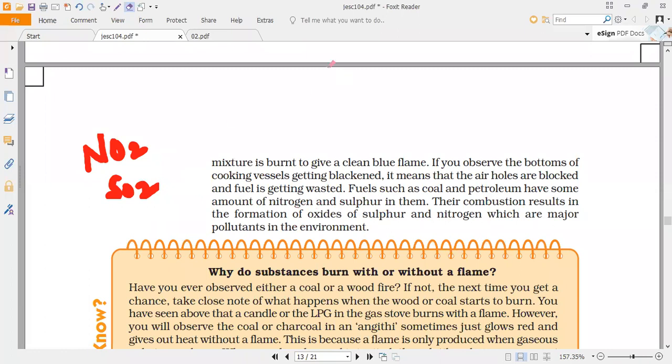Now, Kevin is asking one question. Again, he's asking the same thing. Why do unsaturated hydrocarbons give a yellow and sooty flame? What is the reason behind it? All of you should say. What is the reason behind, guys? Why do unsaturated hydrocarbons give a yellow and sooty flame?